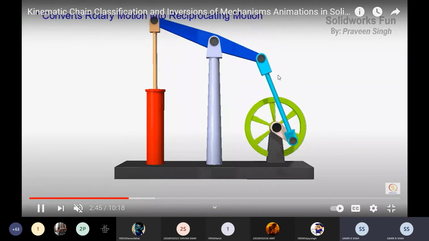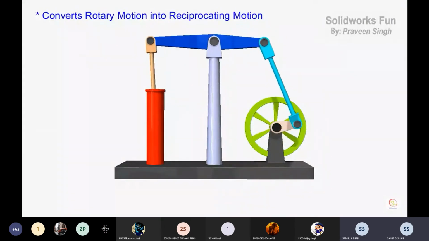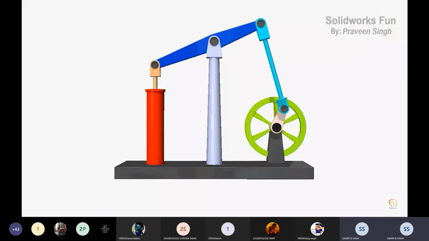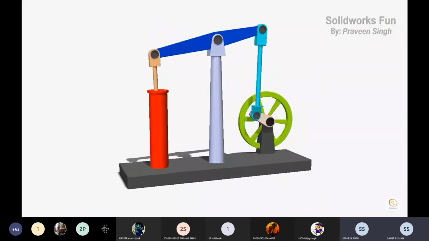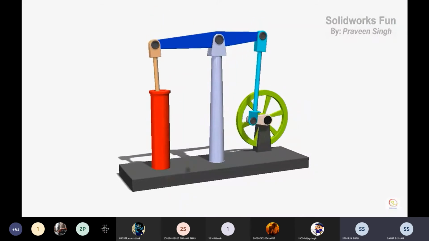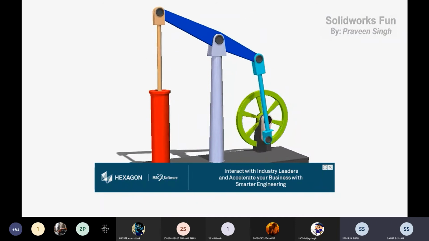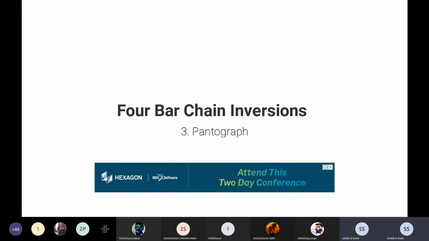Yes, rotary motion into reciprocating motion. In a 2D figure it is somewhat difficult to understand, but the 3D figure shows it in a proper way. This is the animation performed by Praveen Singh.